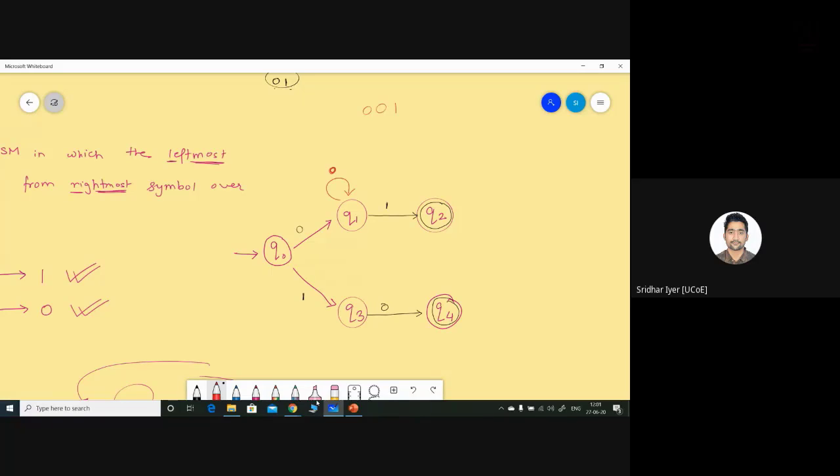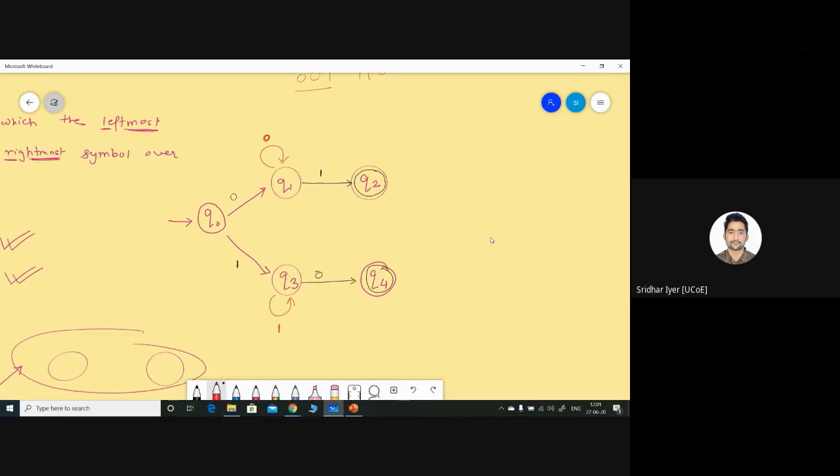Okay. Similarly, over here, Q3 will be having a loop of 1. So such kind of strings can be accepted something like this. 001 will be solved using the upper loop, upper half, and 110 can be solved using the lower half.